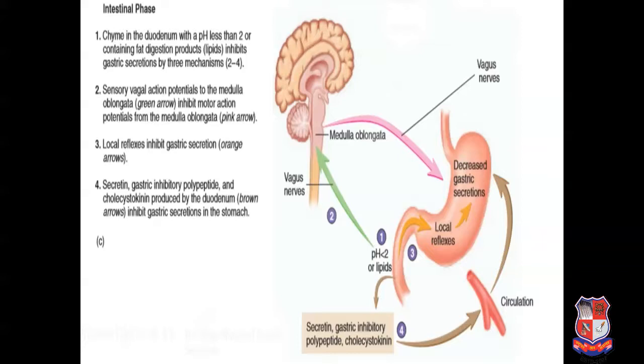The fatty acid and certain other lipids in the duodenum and the proximal jejunum initiate the release of two hormones, that is gastric inhibitory polypeptide and cholecystokinin. Now this gastric inhibitory polypeptide strongly inhibits the gastric secretion, and cholecystokinin inhibits the gastric secretion to a lesser degree. So these three phases are interconnected with the various enzymes, which are gastric stimulatory enzymes and gastric inhibitory enzymes.